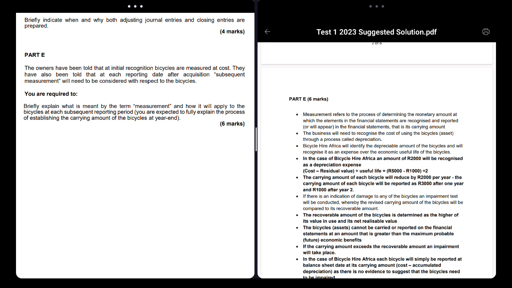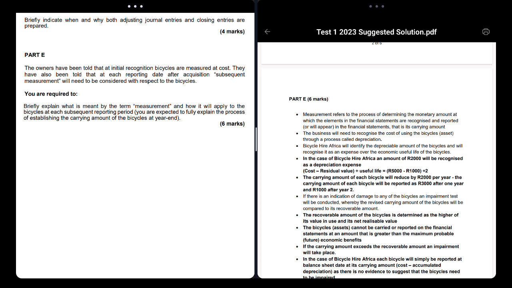They have been told that at each reporting date, so that's each year after you buy it, subsequent measurement will be considered. Subsequent measurement means that the price at which it was worth when you bought it will no longer be worth that price, obviously because of depreciation. If you buy a vehicle worth 100,000 rand, you will account for depreciation. So let's say 2,000 rand, and now your vehicle is worth 98,000, carrying value 98,000. Basically, you have to adjust the value of that particular asset you got because of depreciation.